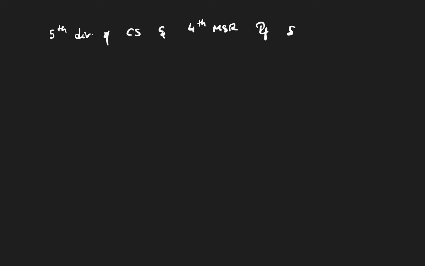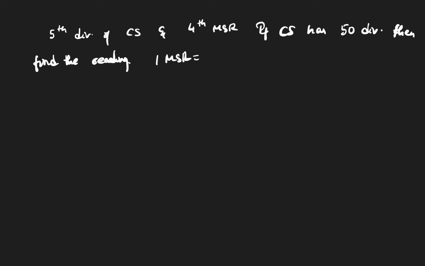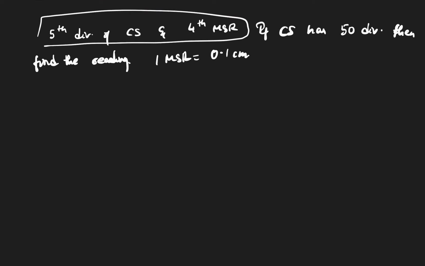If the circular scale has 50 divisions, then find the reading. One main scale reading is equal to 0.1 centimeter. So this is the question. The question is not very clear, I have simply written something. This is the thing that is visible on my circular scale.